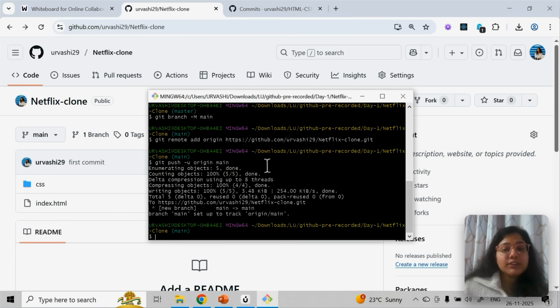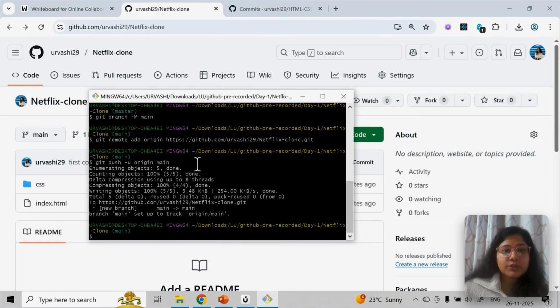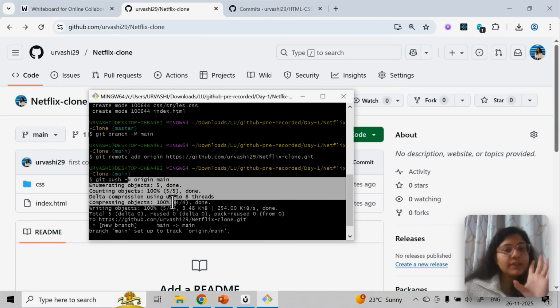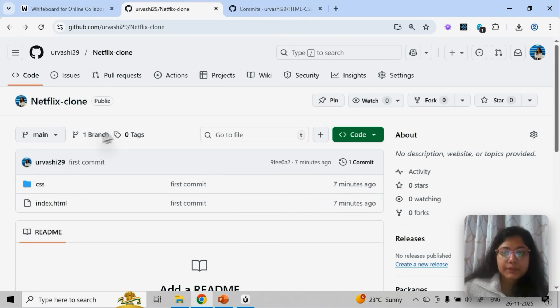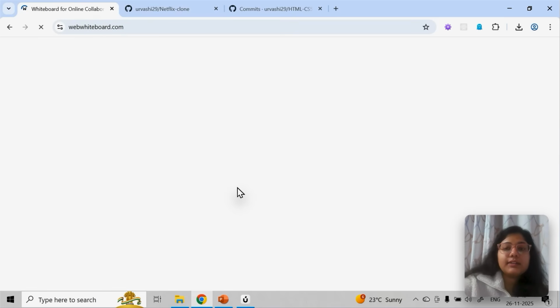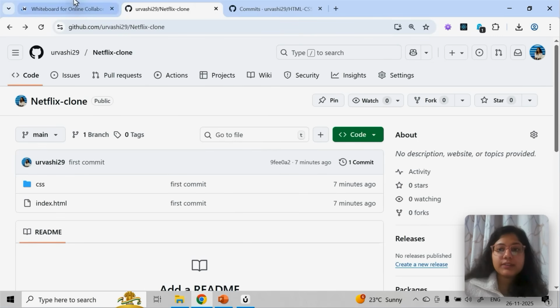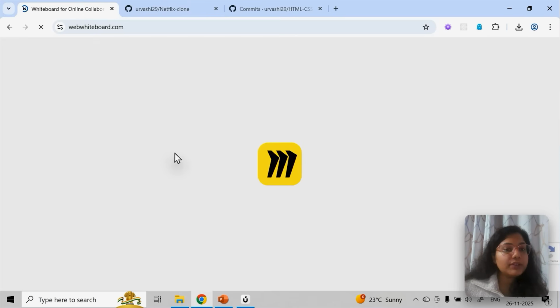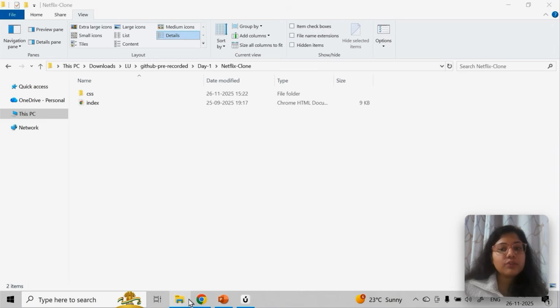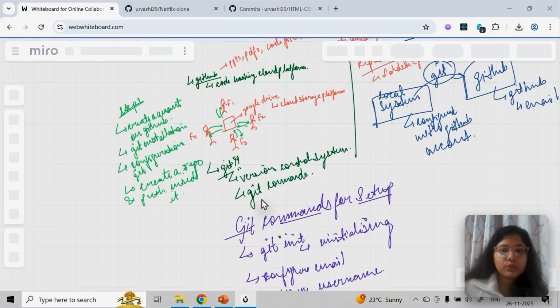Okay, so these are your basic commands. Every time you create a new repository, this GitHub pop-up will come once. That is also part of your setup. Now let me tell you one thing in a diagrammatical format, also why we don't push anything from here. Why don't we upload anything from here? I can create a new file, upload, but never do it. Always try to do everything from your local. I'll show you. I think it has opened.